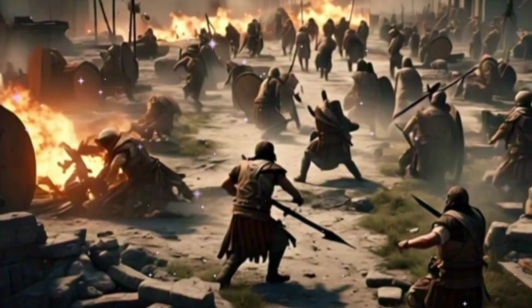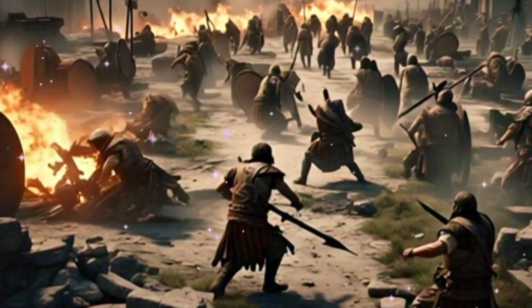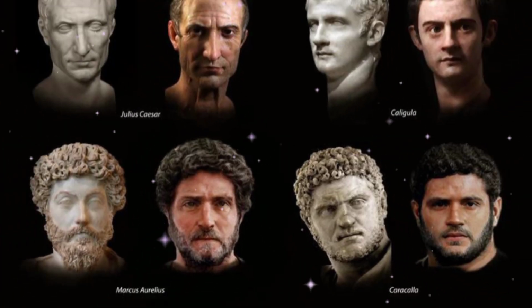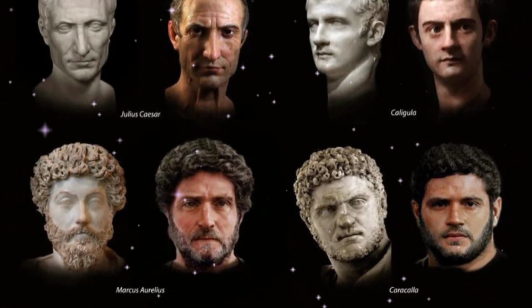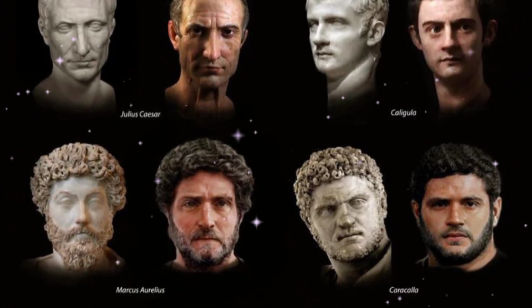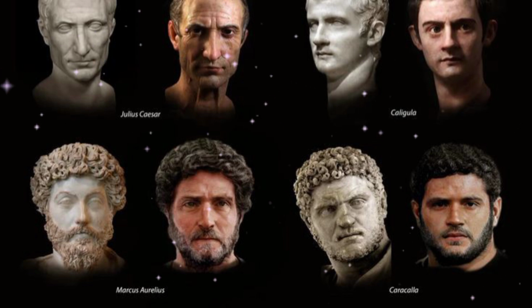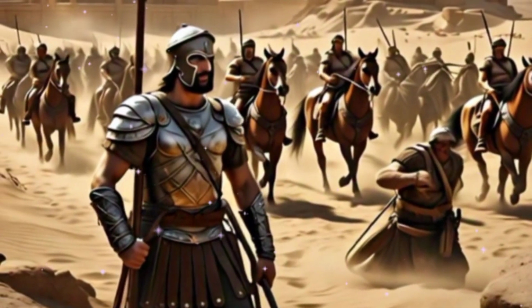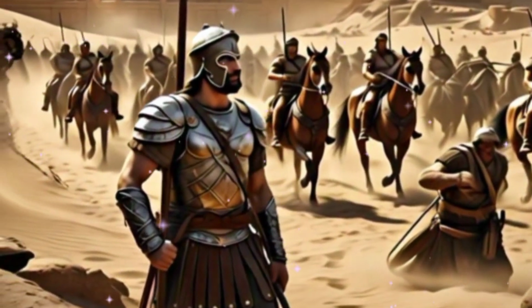2. Political instability and civil wars. 2.1. Frequent power struggles. From the 3rd century AD onward, Rome faced a period of severe political instability known as the Crisis of the 3rd Century, 235 to 284 AD. During this time, over 20 emperors rose and fell within just 50 years. Many emperors were assassinated or overthrown by military generals. Rome suffered from civil wars, military uprisings, and political corruption.